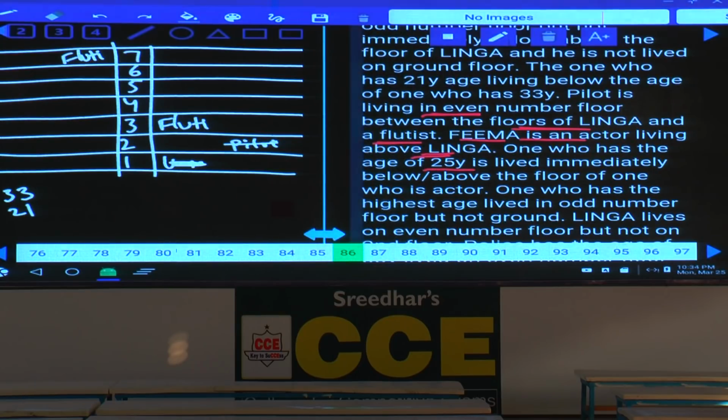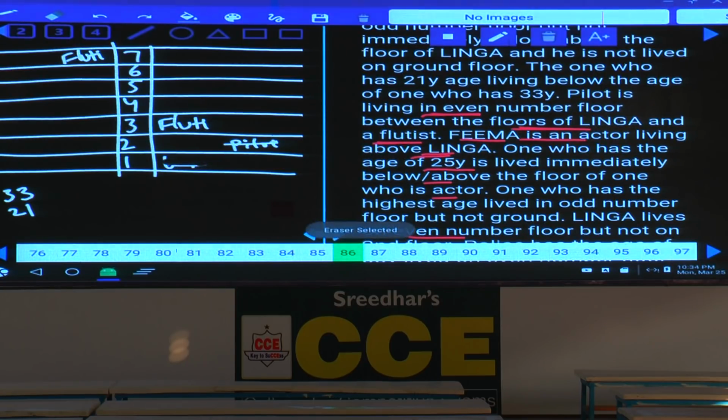One who has the age of 25 lives immediately below or immediately above the floor of an actor. That means 25 is above or below this Fema, isn't it? And because Fema is an actor, and one who has the highest age lives on an odd number floor, Linga lives on an even number floor. Now this Linga is also living on an even number floor, and this case is completely ruled out. Are you following this one or not?